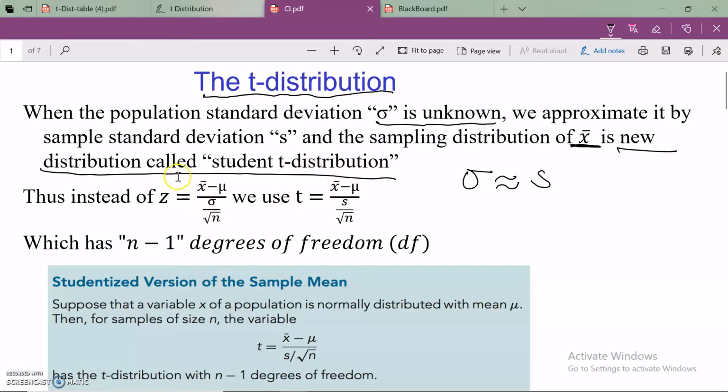In the case of a z distribution, we have X bar minus mu over sigma over the square root of n. Since we don't know this sigma, we approximate it by S, and this new resulting variable follows a student t distribution, which has n minus 1 degrees